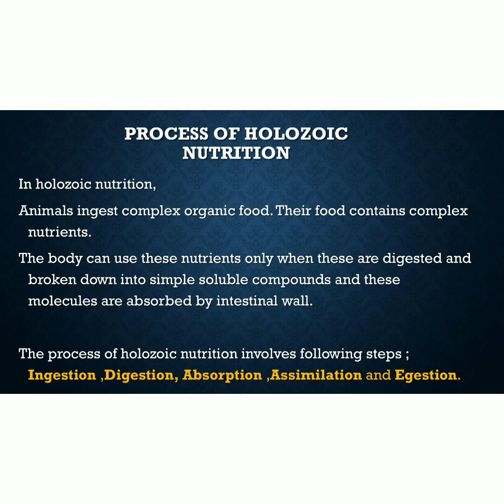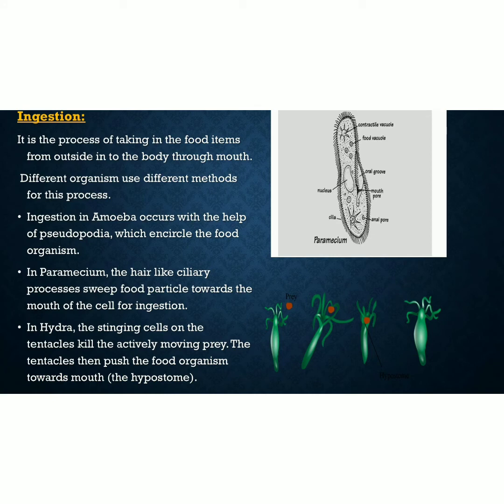So let's now continue with the ingestion part. Ingestion is the process of taking in the food items from outside into the body through mouth. In the most simple terms, ingestion means eating of food by the animals. When we put food into our mouth with hands, we are ingesting the food.